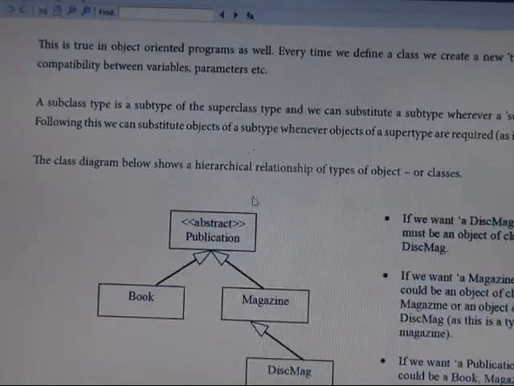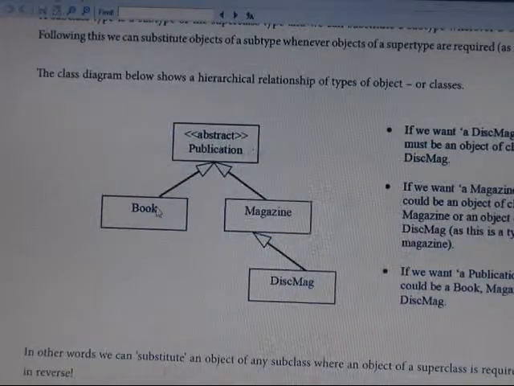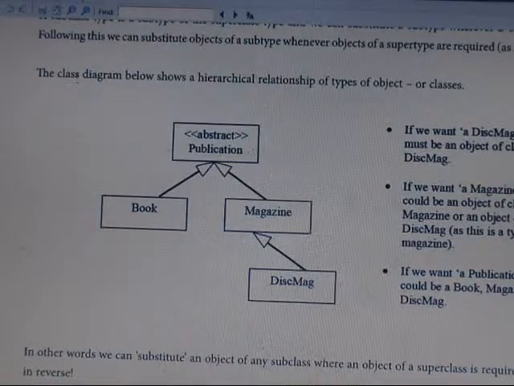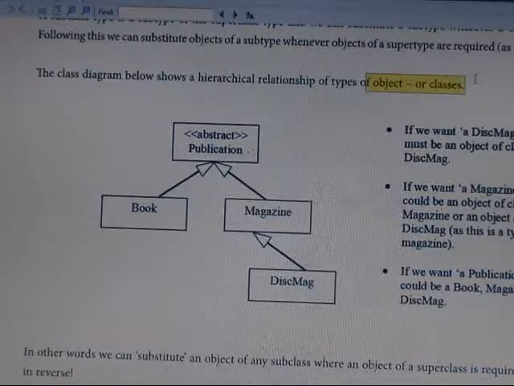In this case we write down publication, book, magazine, and also DISC magazine. We also use the count as a publication. This is the class diagram, showing the relationship between the types, objects and the classes.